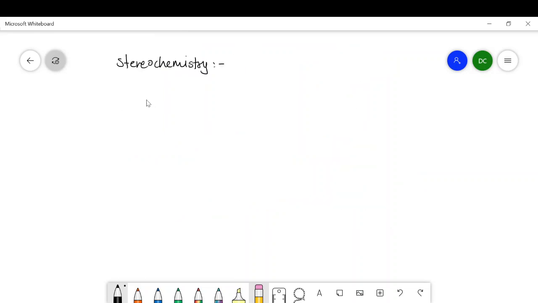To study the stereochemistry of the Hofmann reaction, we have to take different examples in which there must be a chiral center in the reactant. So first of all, I will write an example like this, in which there is a methyl group as well as an ethyl group and one hydrogen, and this carbon is attached with the CONH2.